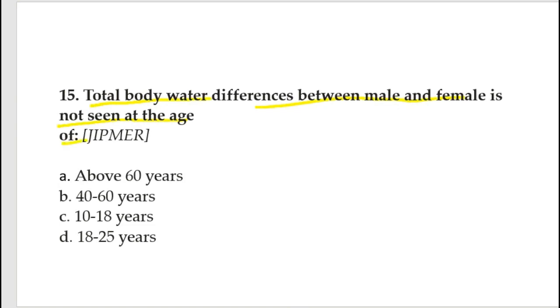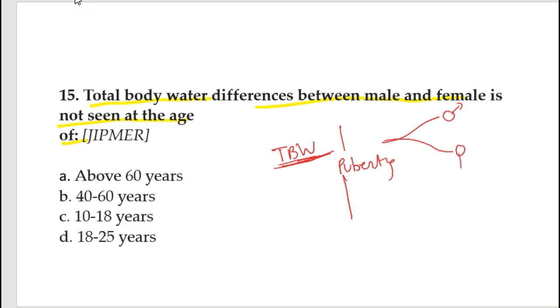This is a knowledge based question and a tricky question, because total body water before puberty is equal in both male and female, but after puberty males have a higher amount of total body water content as compared to females. So the total body water difference between male and female is not seen before puberty. So the option will be 10 to 18 years.